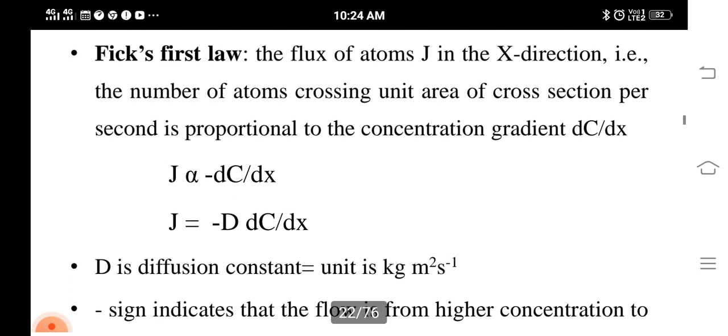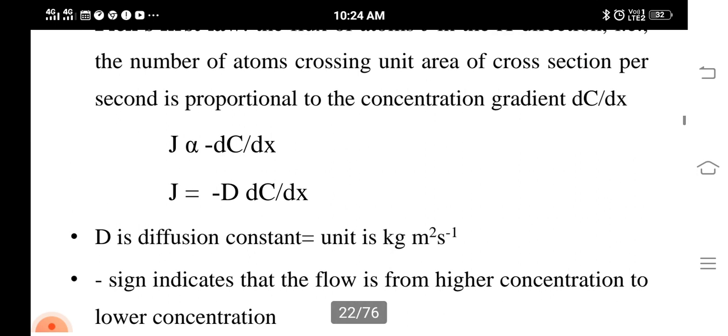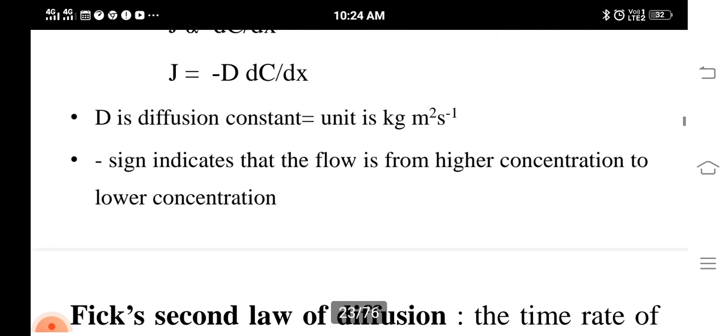The negative sign indicates it flows from higher concentration to lower concentration, so we are taking the minus sign. This, J is equal to minus D dc by dx, is the first law of Fick, which defines that the number of atoms crossing per unit area per unit time is directly proportional to the gradient of concentration.